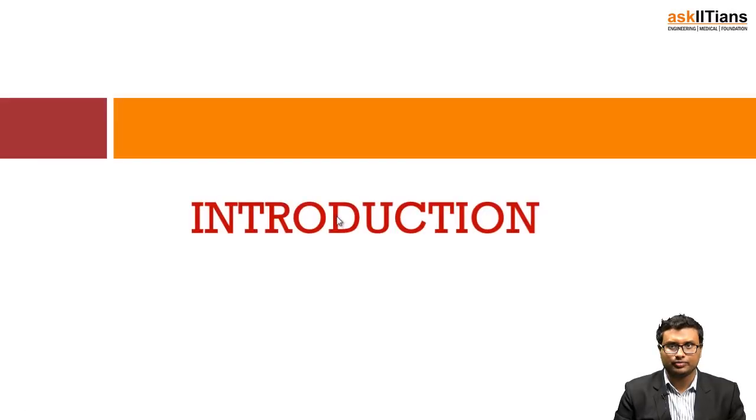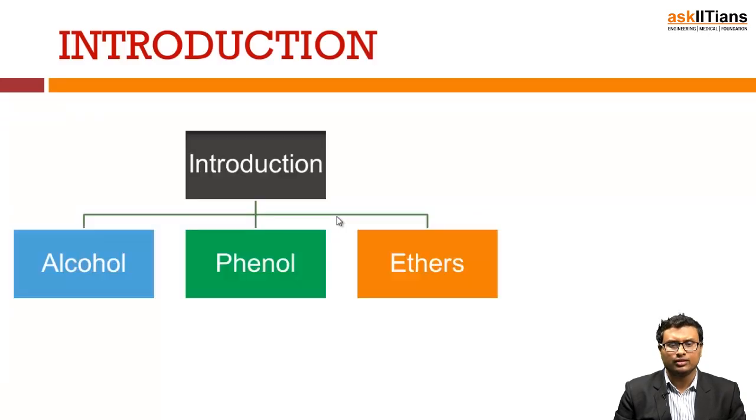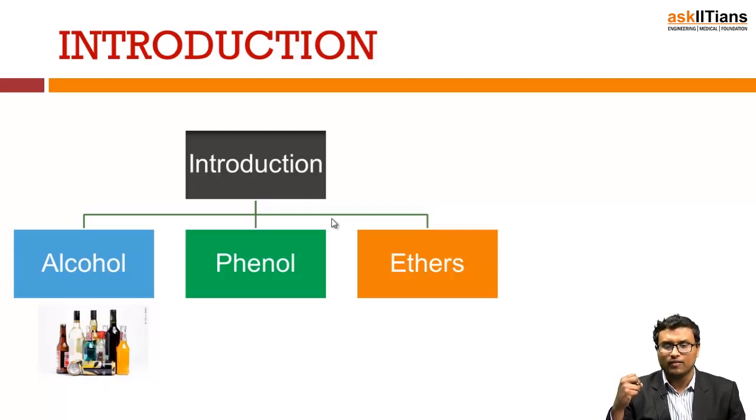Introduction. So, in the introduction, first let's understand what is an alcohol, what is a phenol and what is an ether. Alcohols, I think everyone knows about ethyl alcohol, right? It is a famous reactant in wine. For example, wine is nothing but an alcohol.